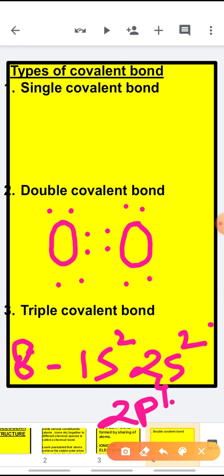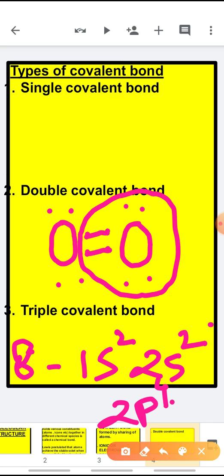Now in order to have a fully filled octet, these two oxygen atoms need to have 8 electrons, but they have 6. So what will they do? They will form a double bond. Two electron pairs are shared between the two. Now if you count, this oxygen is having 8 electrons. The shared pair of electrons will be counted with both the atoms. That is why it is called the shared pair. So this is your Lewis electron dot structure for a double covalent bond.